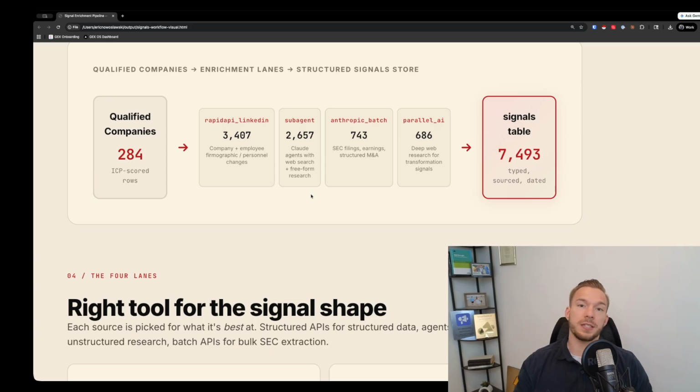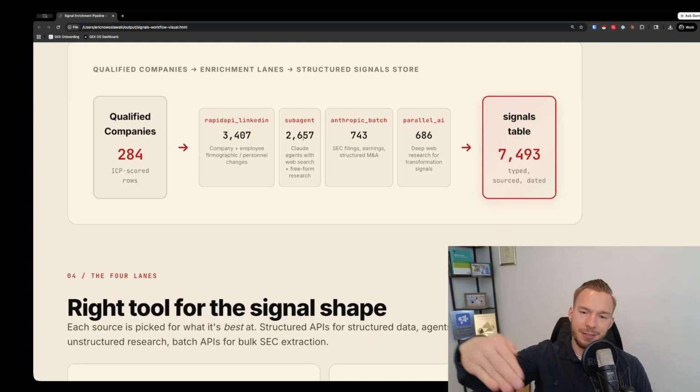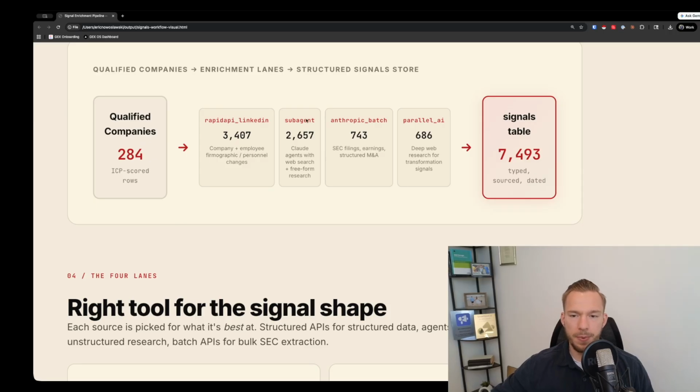Now, this is really important because some people are estimating that the usage that you get on a $200 a month Claude Code plan might be the equivalent to somewhere between $3,000 to $5,000 of token usage, which obviously is something that we wanted to take advantage of, right? And so then a lot of the research that we did, we just said, hey, this is publicly available research. It was things that we wanted to know was how many locations do they have of manufacturing facilities? Okay, well, we don't need to get behind a login like we need to do for LinkedIn, so we don't need Rapid API. This is just things that are going to be somewhere on the internet, and using a web fetch tool was going to be perfectly reasonable to be able to do that. And so that's a perfect situation that we're using Sonnet subagents for.